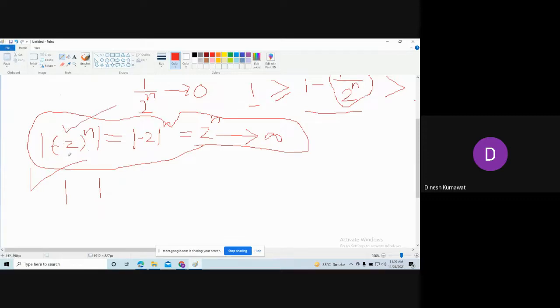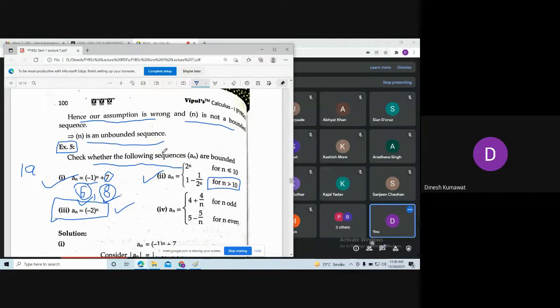Later on we will study these are nothing but alternating sequences. But right now I am not going to deal with that because I don't want to confuse you. So you are going to use this absolute value property, or you can say definition, in such kind of sequences. Is it clear? Yes, sir. Okay. Now what about this fifth one? Fourth one, sorry.